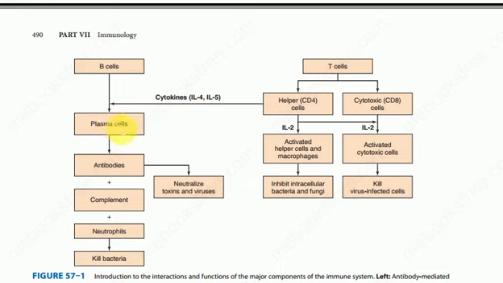Plasma cells contain antibodies. These antibodies are responsible for neutralizing toxins and viruses, destroying the toxins and viruses which cause disease in our body. Complement and neutrophils are responsible for killing harmful bacteria which cause very dangerous infections in our body.